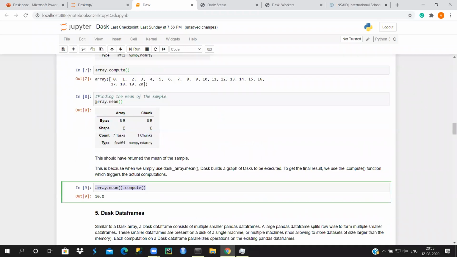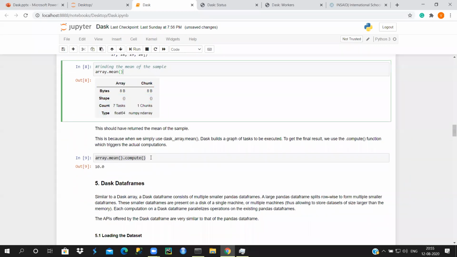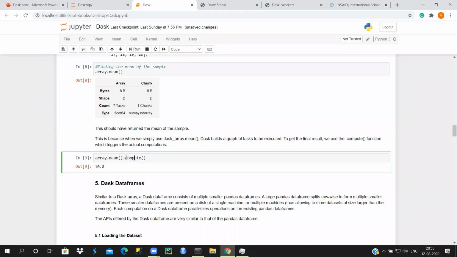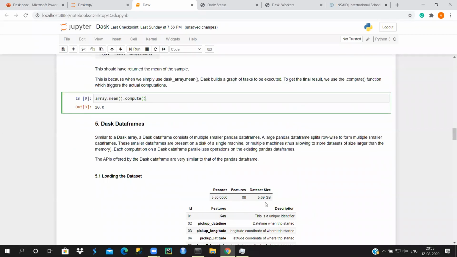But once you execute this code, it's not going to give you the result, because it's not doing the computation there. Only when you add this compute function here, then it's going to do the computation and give you the result. That's how it's going to conserve the memory, and it's going to scale your process. I guess we are clear with the concept of arrays. Any questions?